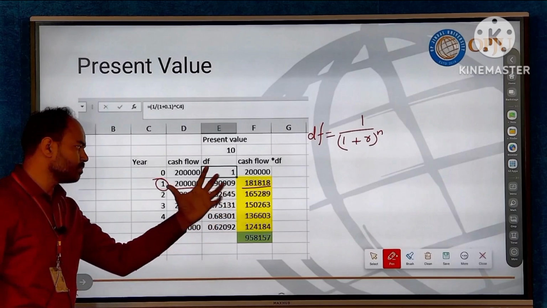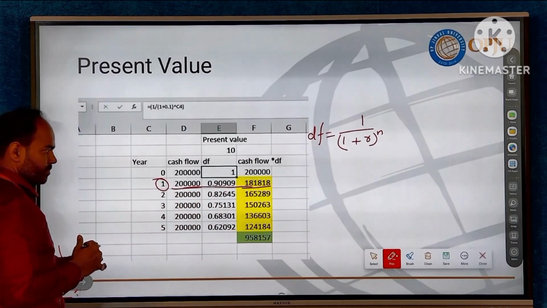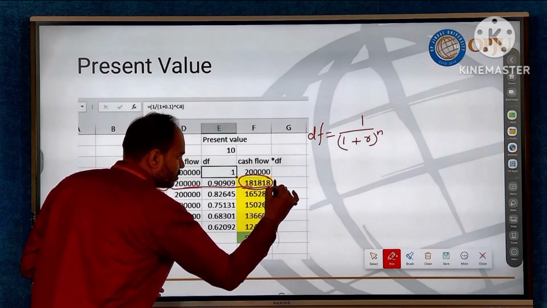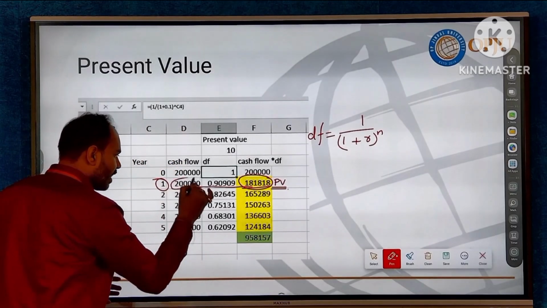1,81,818. What does this mean? Let's see. This means that if today we will receive this much of value, this is the value at present time, and this is the value after 1 year.